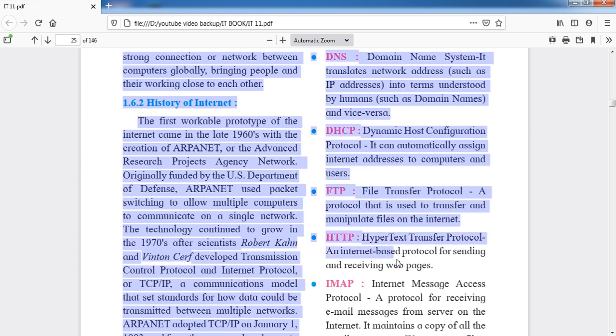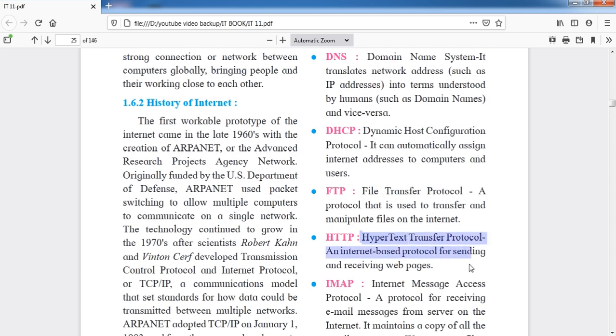This is the Hypertext Transfer Protocol. It is responsible for sending and receiving web pages. It sends the request for the web pages and receives the response from the web pages. So this protocol sends and receives web pages on the network, or we may say on the internet.